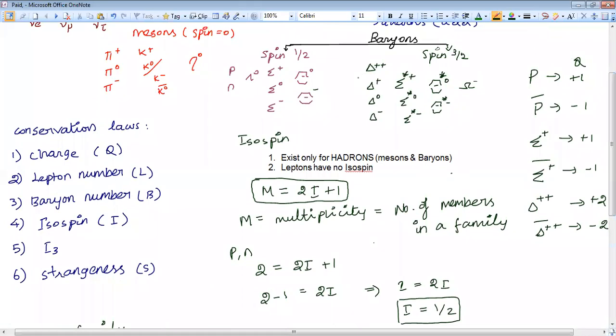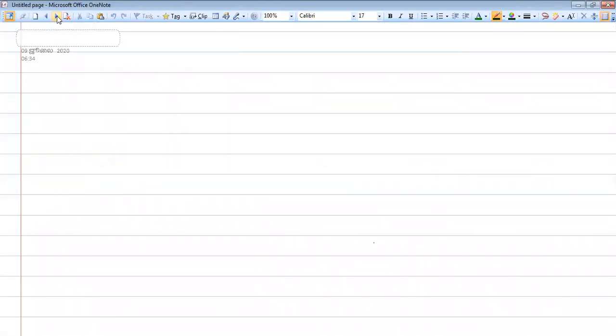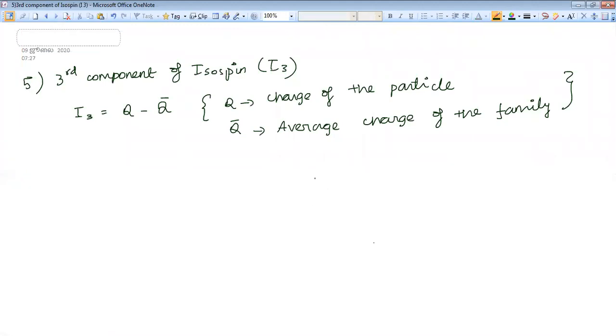Let's consider this delta family. Let's find out the total charge. What is the charge of delta plus plus? Okay, I will write that. I'm considering the delta family: delta plus plus, delta plus, delta naught, delta minus.